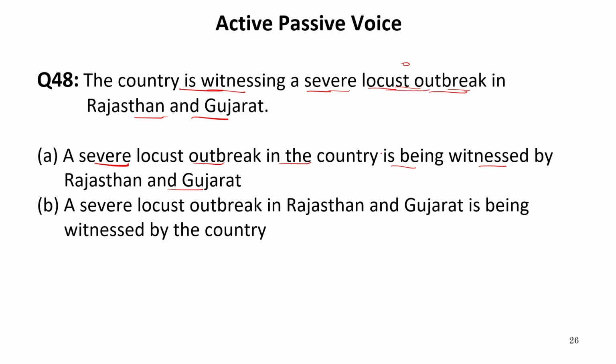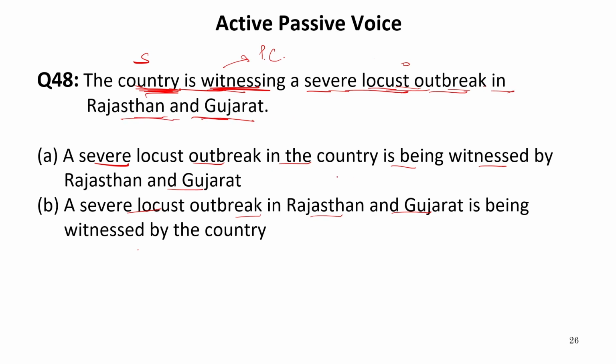So it is being witnessed by Rajasthan and Gujarat. Now in the second option it is written, a severe locust outbreak in Rajasthan and Gujarat is being. Now our object is locust outbreak. So we have subject as country and is witnessing is present continuous tense, and a severe locust outbreak is object. Where is the severe locust outbreak? It is in Rajasthan and Gujarat.